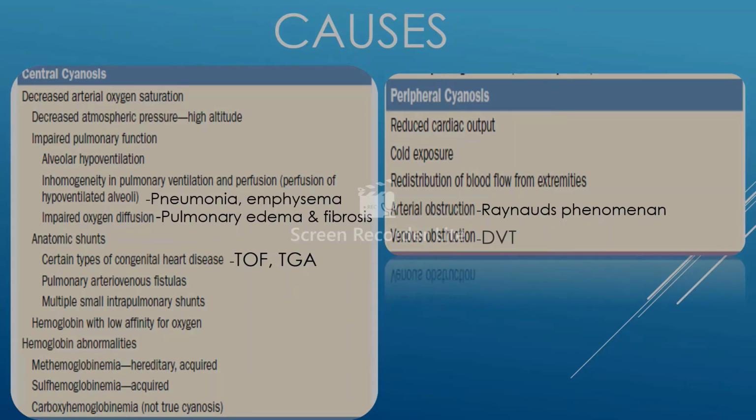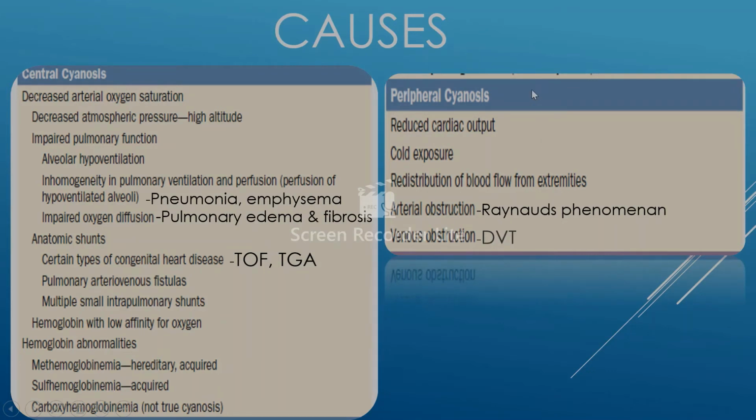Other cause where there is a decreased arterial oxygen saturation are the anatomic shunts, which are seen in cases of congenital heart diseases like TOF or TGA, or there may be presence of pulmonary arteriovenous fistulas or some other small intrapulmonary shunts. Secondly, the major cause is the hemoglobin abnormalities, that is the presence of methemoglobinemia or sulfhemoglobinemia, which may be either hereditary or acquired.